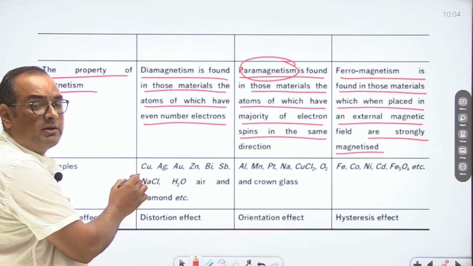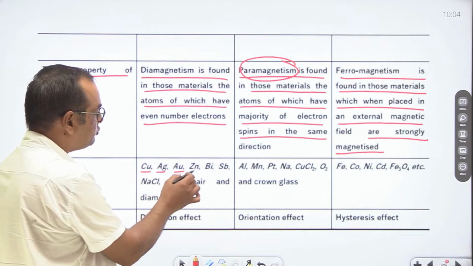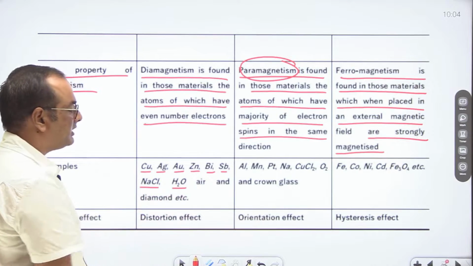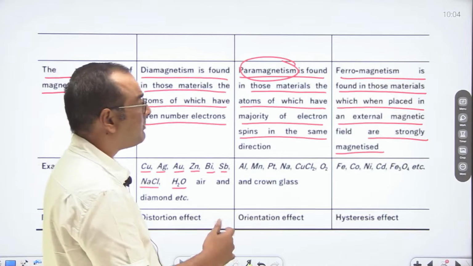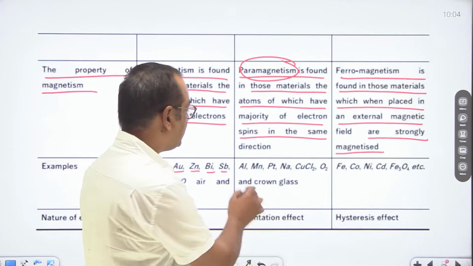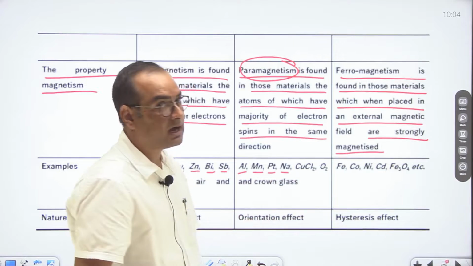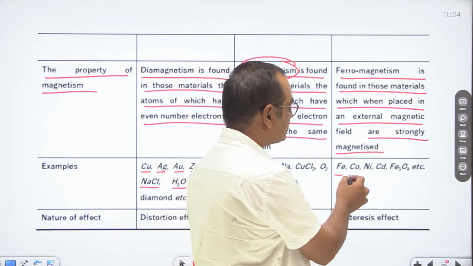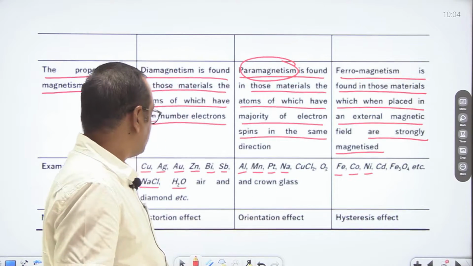If we talk about an even number of electrons in any atom, then let us say copper, Ag, Au, zinc, bismuth, antimony, NaCl, H2O. These all are examples of diamagnetic substances. If we talk about paramagnetic substances, then aluminium, manganese, platinum, sodium, all these are paramagnetic substances. And ferromagnetic: iron, cobalt, nickel, all are known as ferromagnetic substances.